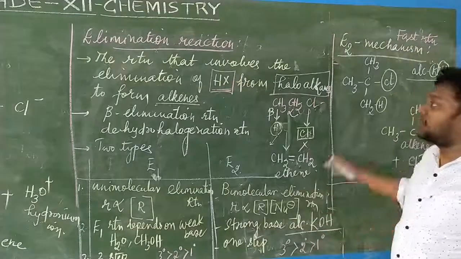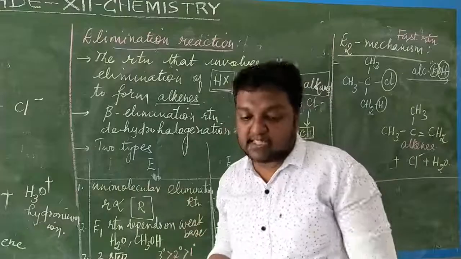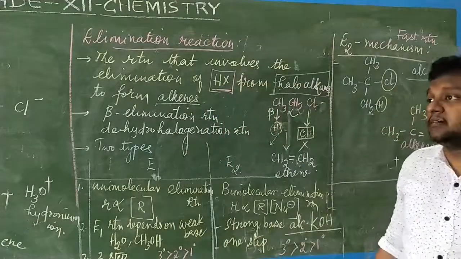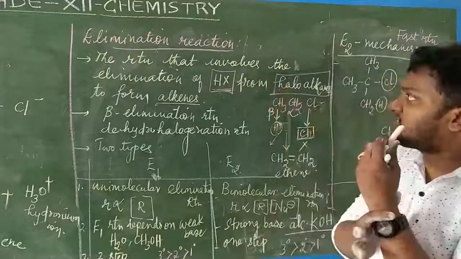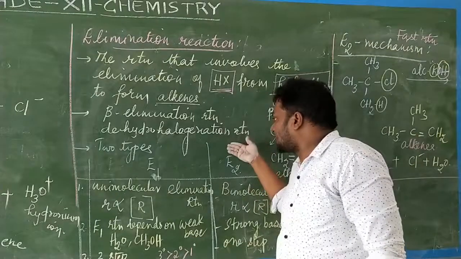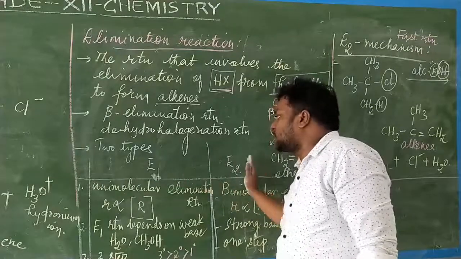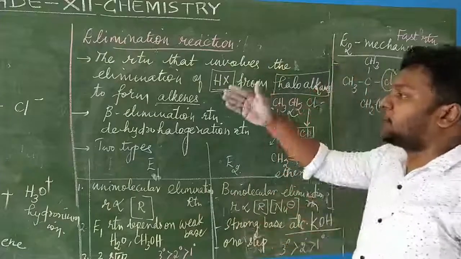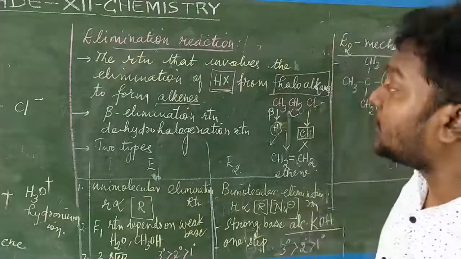So E1 reaction is done, E2 reaction is also done. Only one more reaction is left. What is that reaction? Reaction of the alkyl halide with metals, we say. So elimination reaction, I hope you can understand. What is the name of the elimination reaction? What are the different factors involved in E1 and E2, the differences, the contrast points, I have written and given. Then mechanism also I have given for you. Hope you can understand and you can study this E1 and E2.